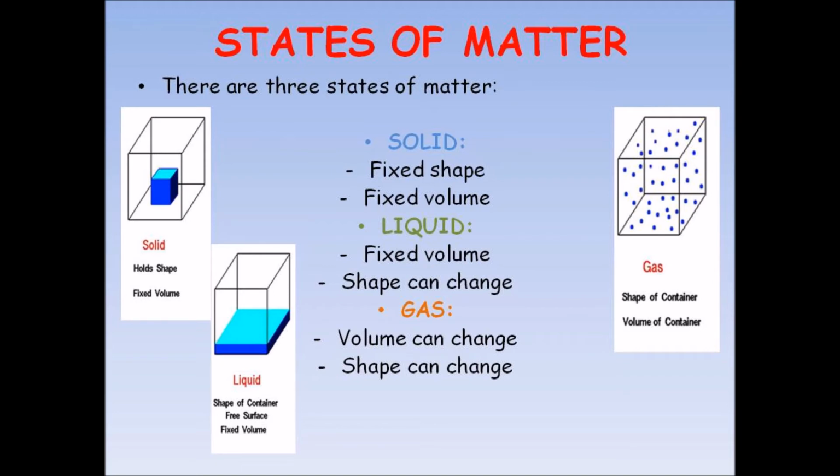Liquids have a fixed volume, but the shape can change. The atoms in liquids are close together, but they can move to take up the shape of the container.